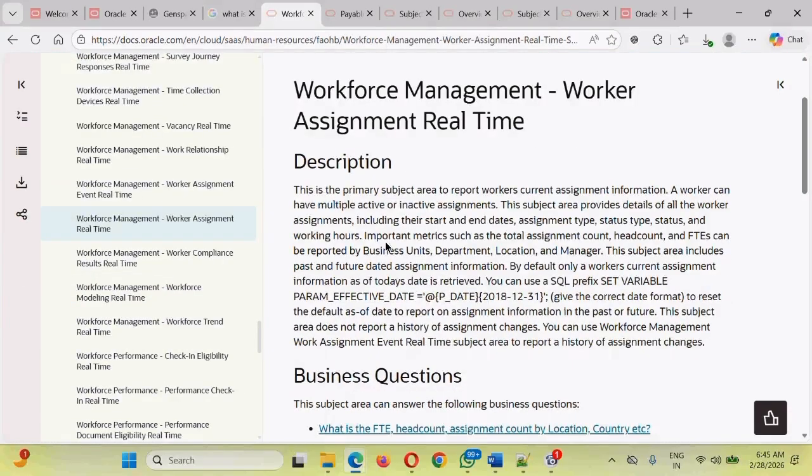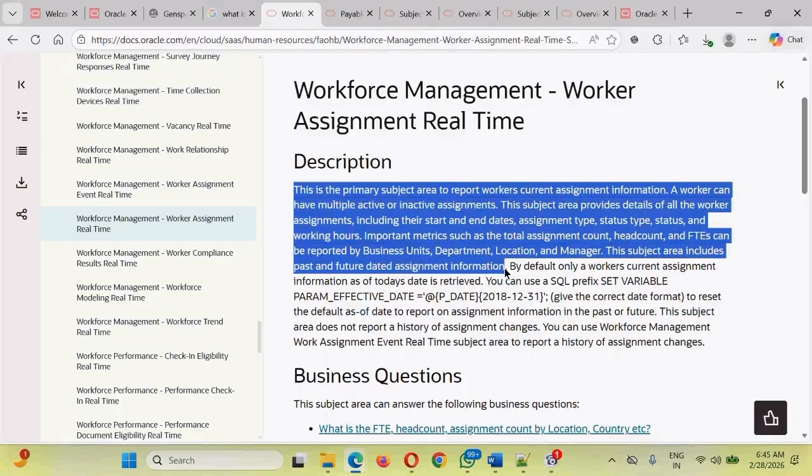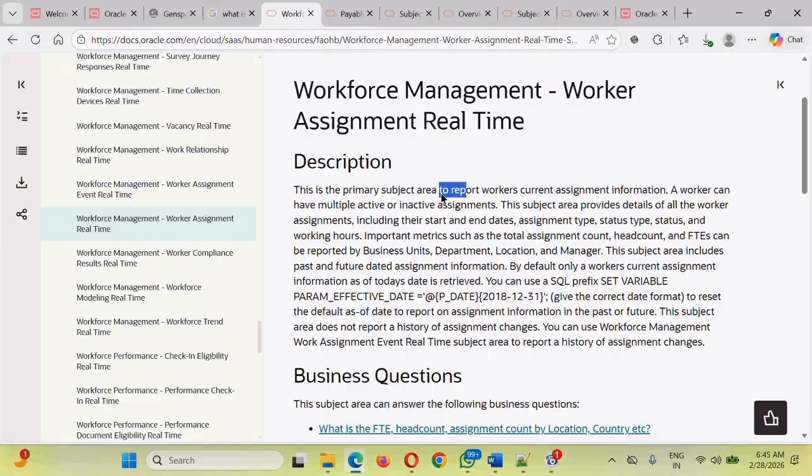Okay, this is the name of the subject area. Every documentation provided by Oracle is crystal clear. Oracle is saying this is a primary subject area to report a worker's current assignment information. For any worker whose current assignment information you need to represent, you can use this subject area. A worker can have multiple active and inactive assignments.